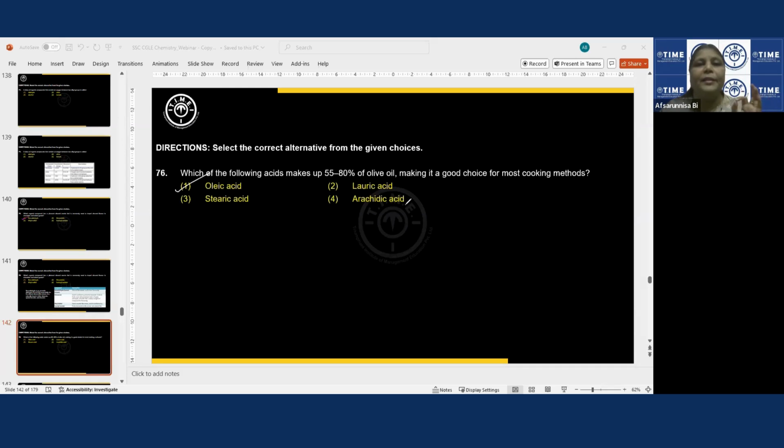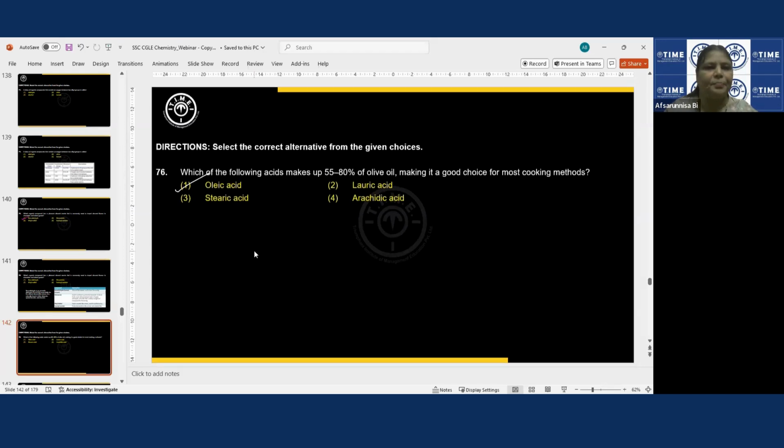Arachidic acid, you can find in peanut oil. Stearic acid, you can find in most animal fats as well as plant oils, plant seed oils. So the correct answer is oleic acid. You can also see palmitic acid and linolenic acid.